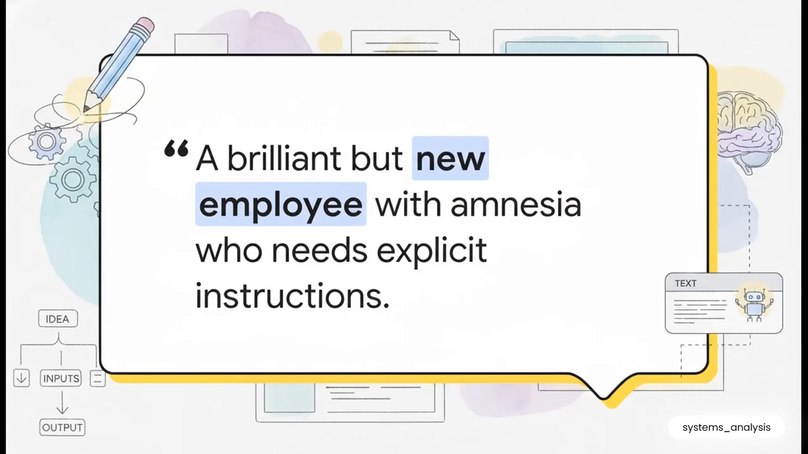I absolutely love this quote from Anthropic's documentation because it's the perfect way to think about this. An AI is like a brilliant employee who just started, but also has total amnesia. These models are incredibly smart, but they have zero context on you or your goals, and they forget everything the second you close the chat. So the real key isn't just asking, it's instructing.